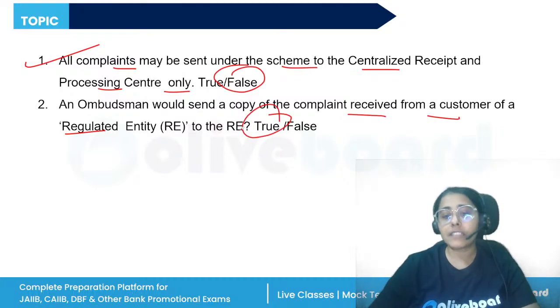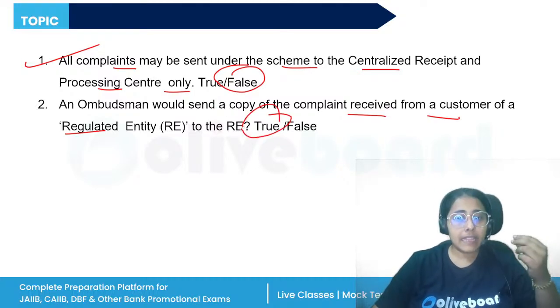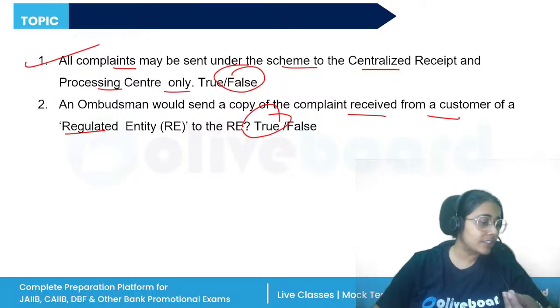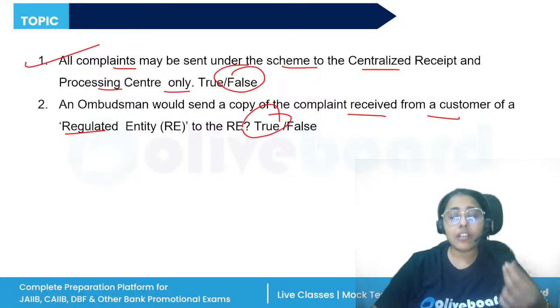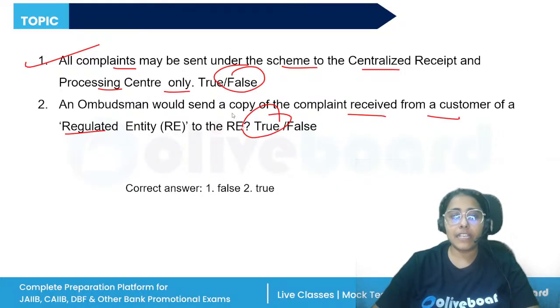So when the ombudsman receives the complaint, they will send notice along with the copy of the complaint to the regulated entity, the bank, NBFC, or any other financial institution. And they will be required to furnish the documents as to why the relief prayed should not be granted. So the statement will be true.